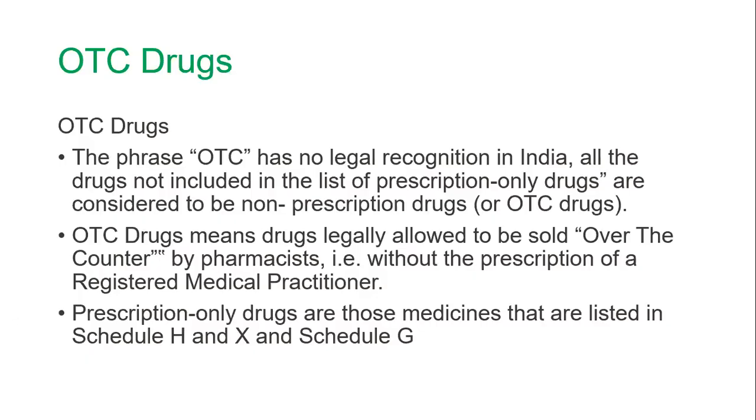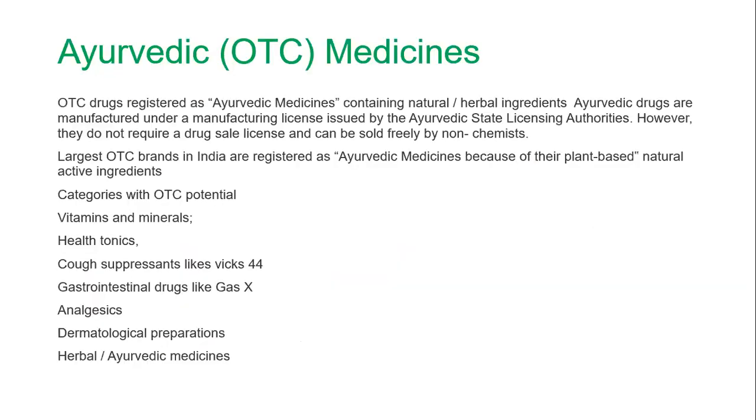OTC drugs are over-the-counter drugs sold by the pharmacist without the prescription of a registered medical practitioner. In Ayurveda, OTC means Ayurvedic medicines containing natural herbal ingredients. Ayurvedic drugs are manufactured under a manufacturing license issued by the state Ayurvedic licensing authorities. The largest OTC brands in India include vitamins, minerals, health tonics, cough suppressants like Vicks, GIT drugs, analgesics, dermatologicals, etc.